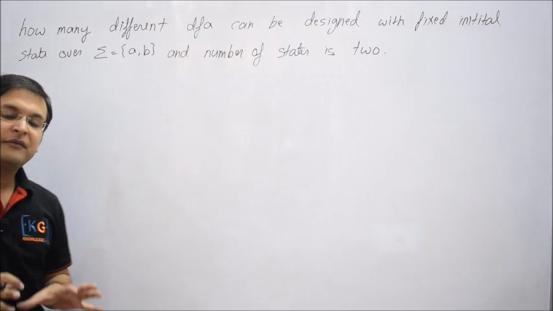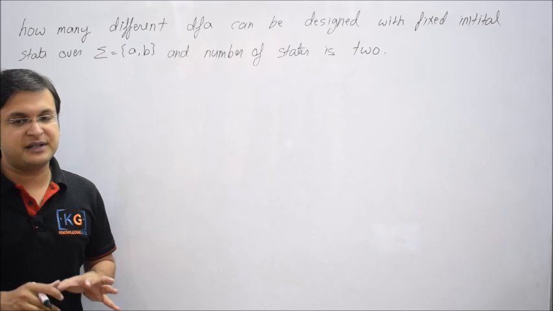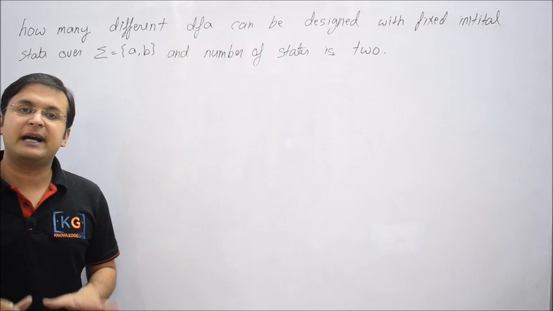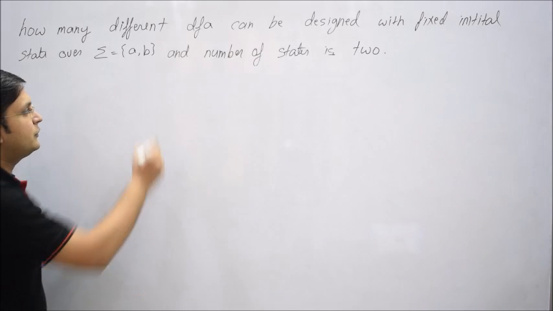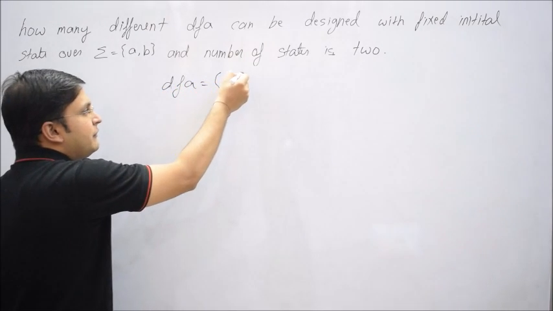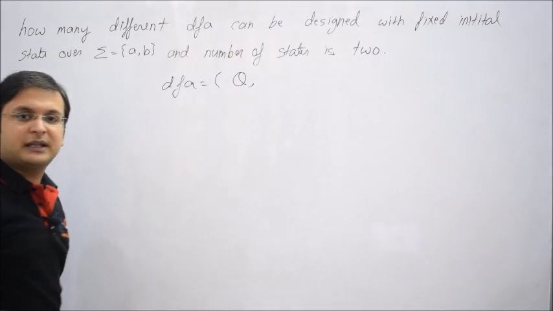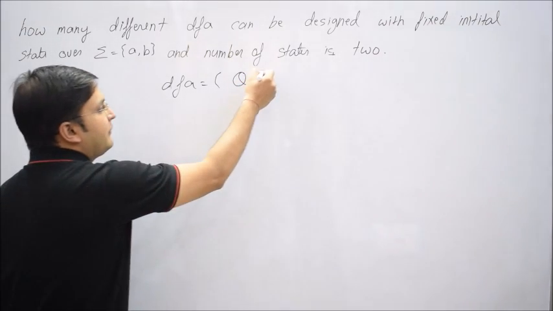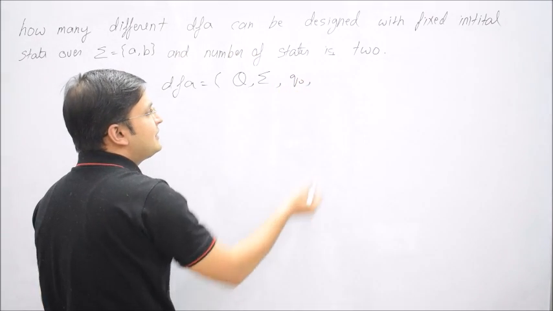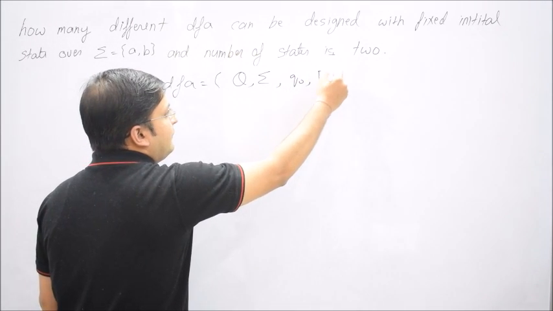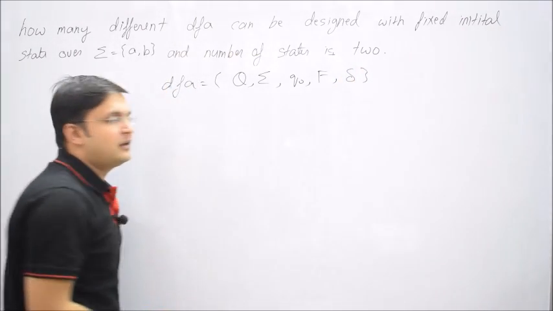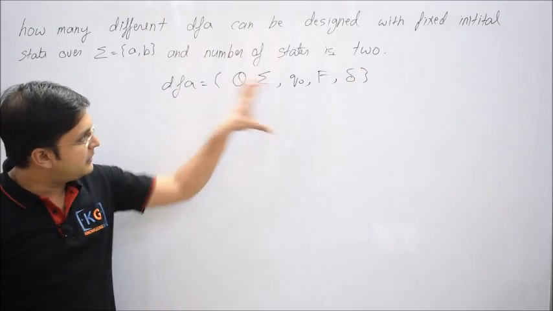Now we have already discussed the mathematical definition of a DFA, and we have understood that a DFA can be defined with 5 tuples. Now what are those? First you have capital Q, which is nothing but the total number of states. Then you have sigma, which is input alphabet, Q naught, which is the initial state, capital F, let me say the set of final states, and finally delta, which is nothing but the transition function. So we have already discussed all these things.